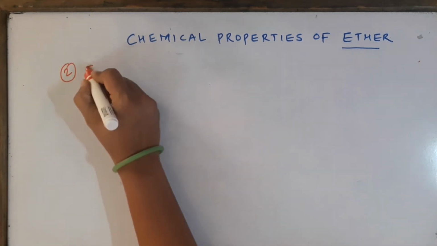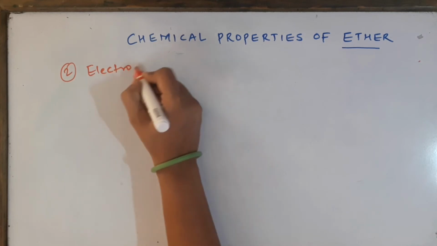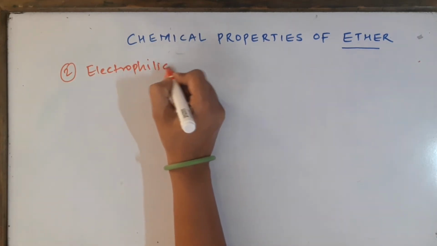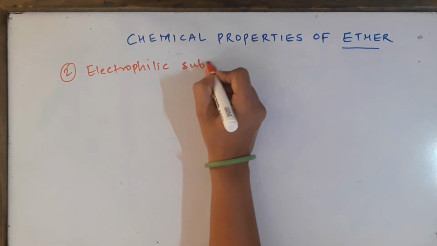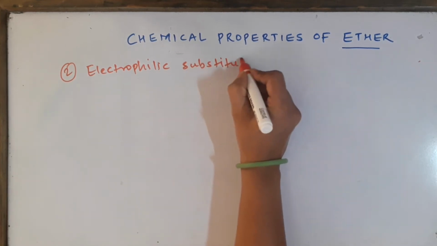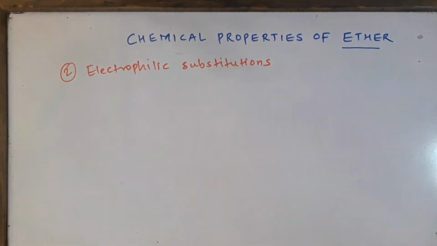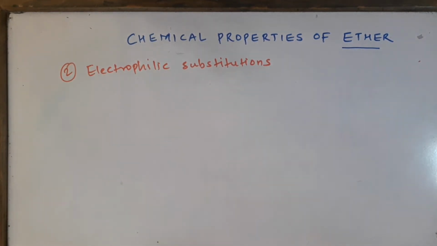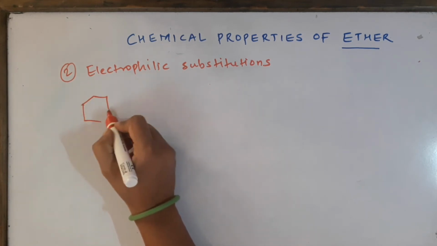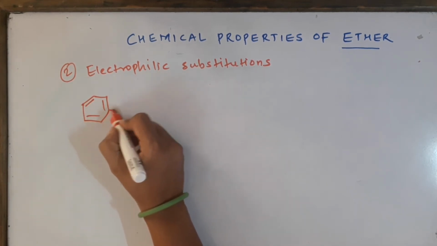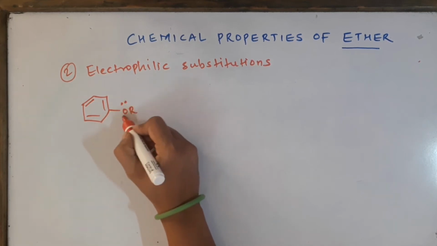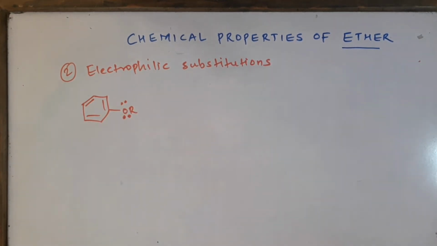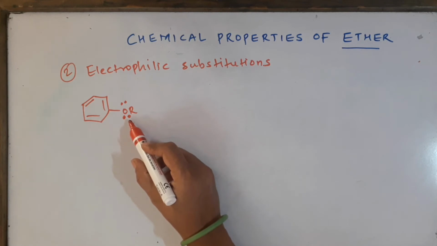The second reaction, chemical reaction of ethers, is electrophilic substitution reactions. As we all know, they are not very reactive compounds, hence we have to study only two reactions of ethers. The first one which we did, the reaction by using HX, cleavage of carbon oxygen bond, and the second is electrophilic substitution reaction. And electrophilic substitution of ethers will be for aromatic ethers, okay, because they are very good electron rich compounds, so they will be attracting the electrophiles towards themselves.